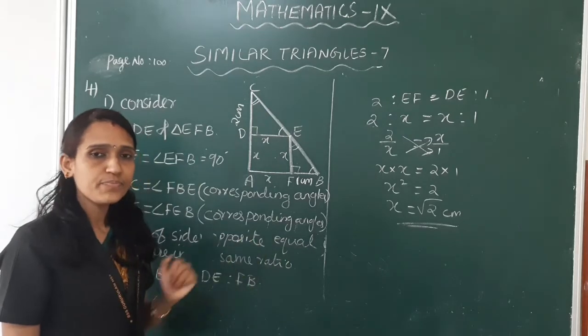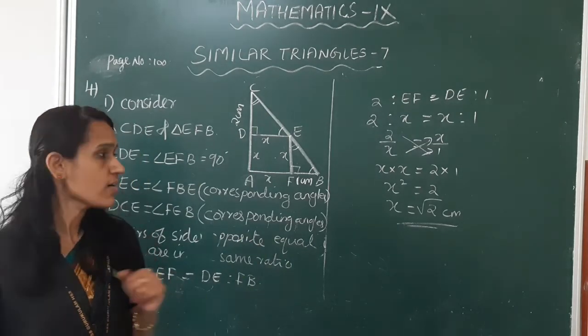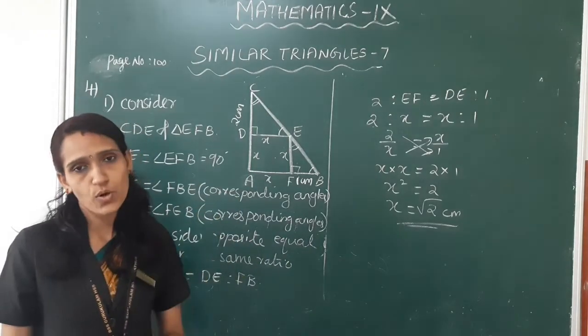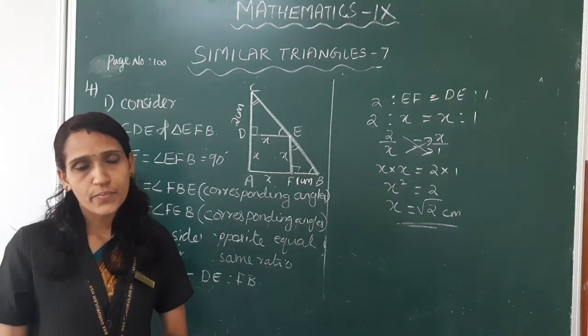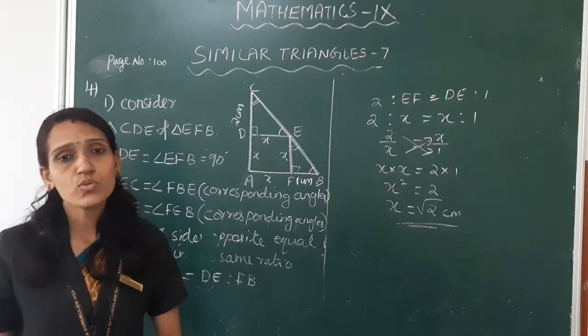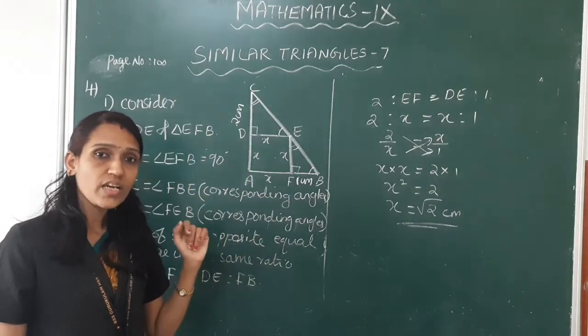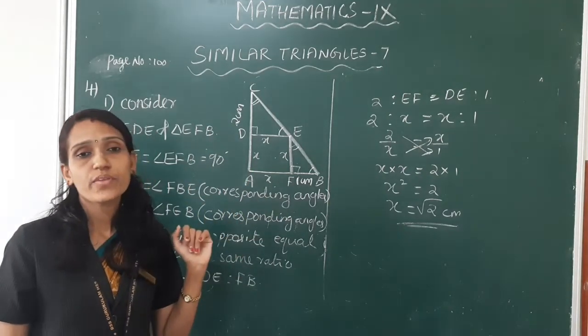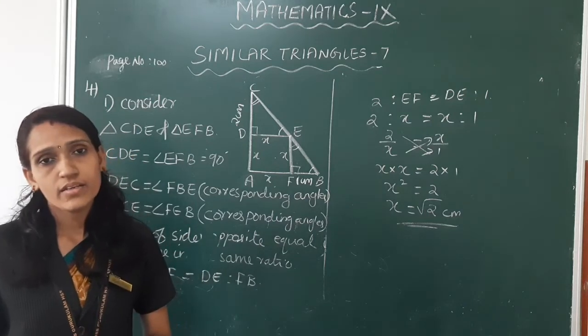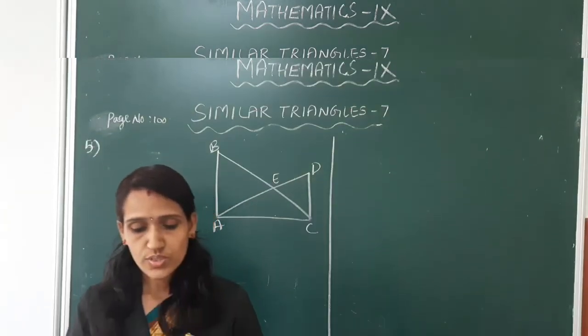So one side of a square is √2 centimeter. Here children, I hope you have understood how to do this problem, right? Do the second sub question as homework. Do it in the same way as we have done above. Okay, clear? Next question.